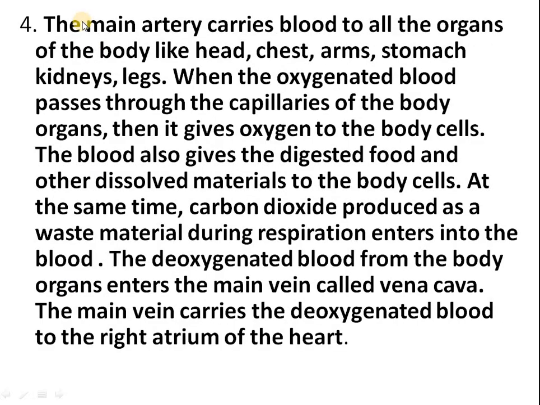Clear? The main artery carries blood to all the organs of the body like head, chest, arms, stomach, kidneys. When the oxygenated blood passes through the capillaries of the body organs, it gives oxygen to the body cells. The blood also gives the digested food and other dissolved materials to the body cells. At the same time, carbon dioxide is produced as a waste material during respiration, which enters the blood. This deoxygenated blood from the body organs enters the main vein called vena cava. The main vein carries the deoxygenated blood to the right atrium of the heart.